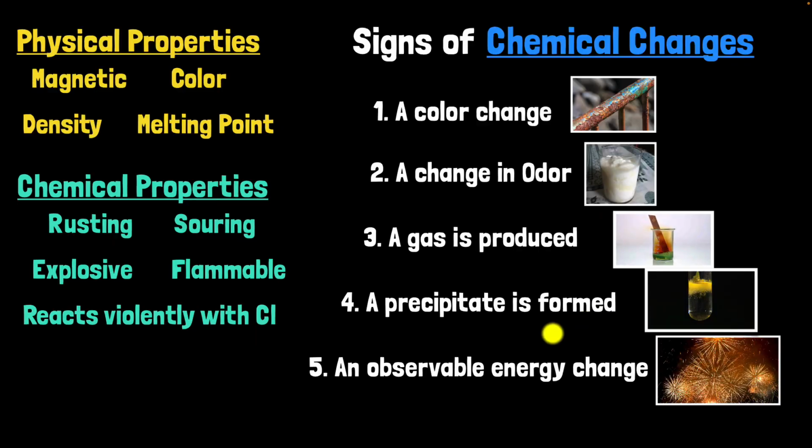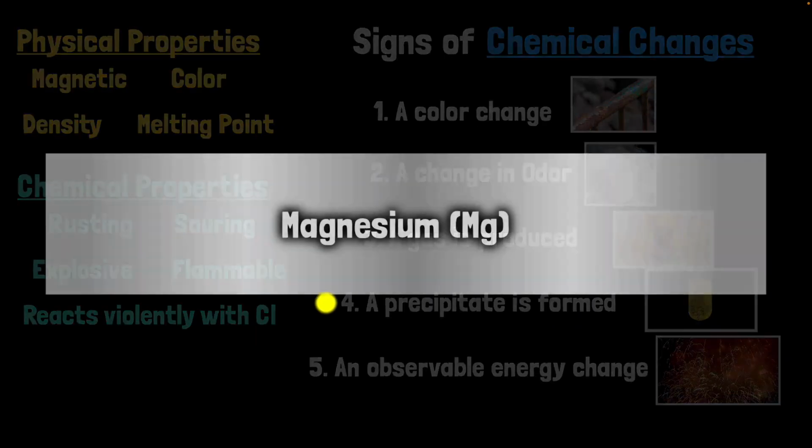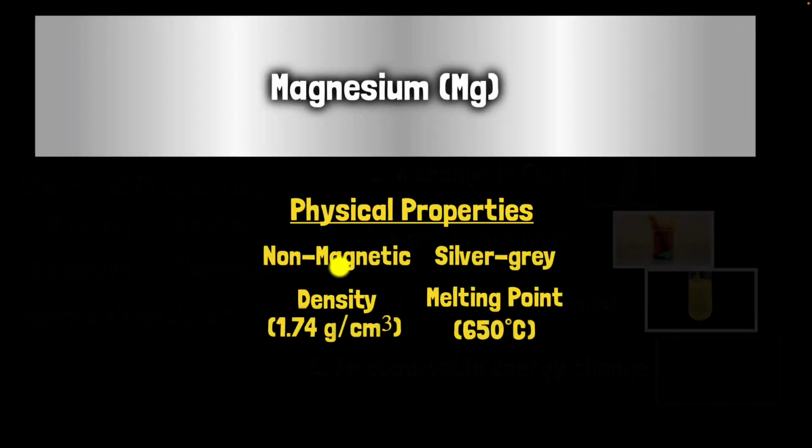Now, we can put it all together by taking one last example, because why not, right? Let's consider magnesium. It has some physical properties, like it's not magnetic, it has some melting point. You can observe or measure all of these without changing the identity of this element. And so these are physical properties.